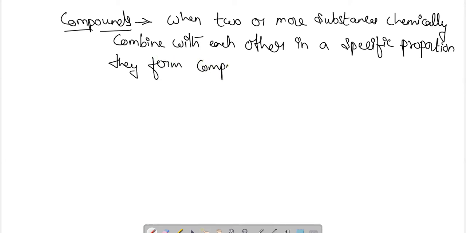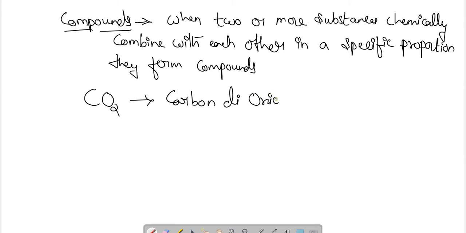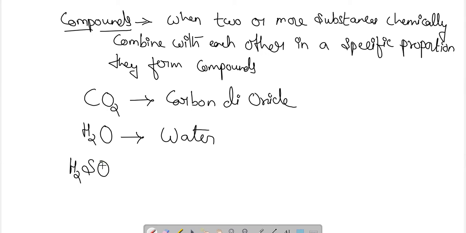Okay, for example, when one carbon atom is attached with two oxygen atoms, it forms carbon dioxide. Similarly, when two hydrogen atoms attach with one oxygen, it forms water. Two hydrogen combined with one sulfur and four oxygen form sulfuric acid. So here we can see that compounds carry special or specific ratios with them.